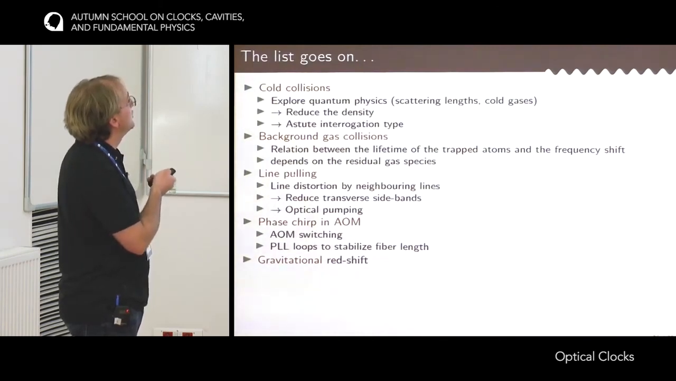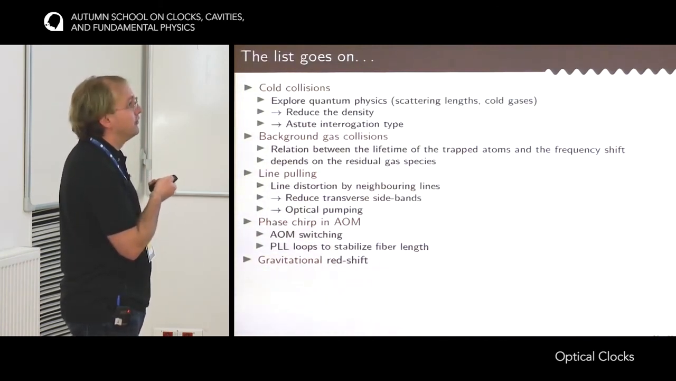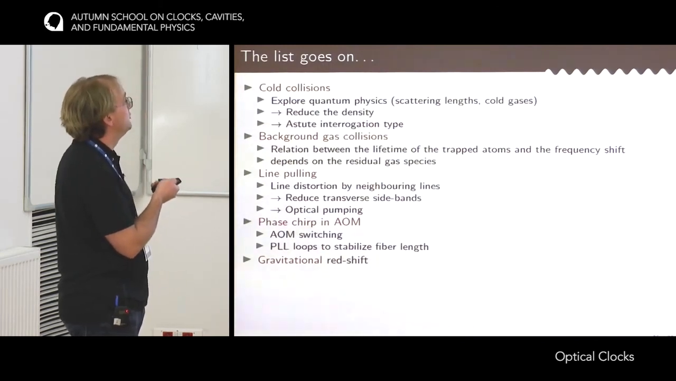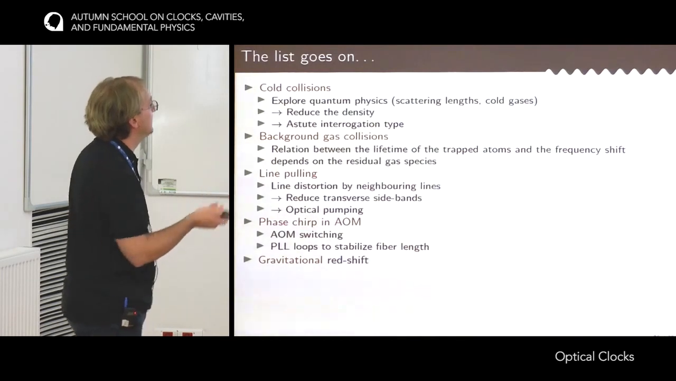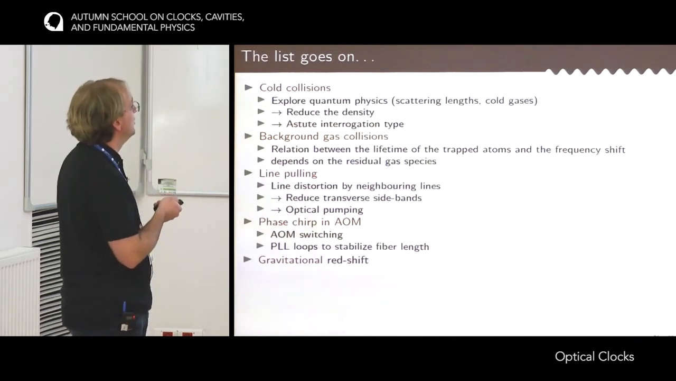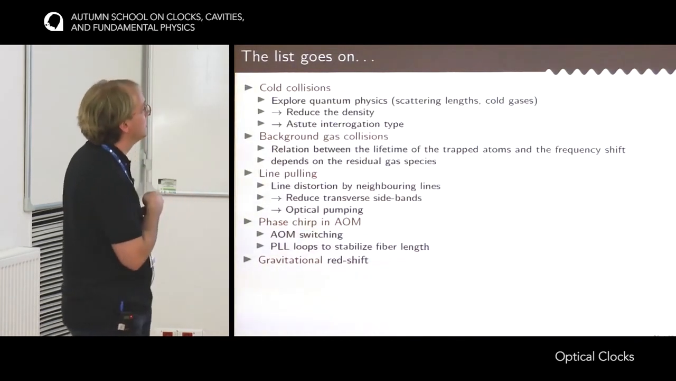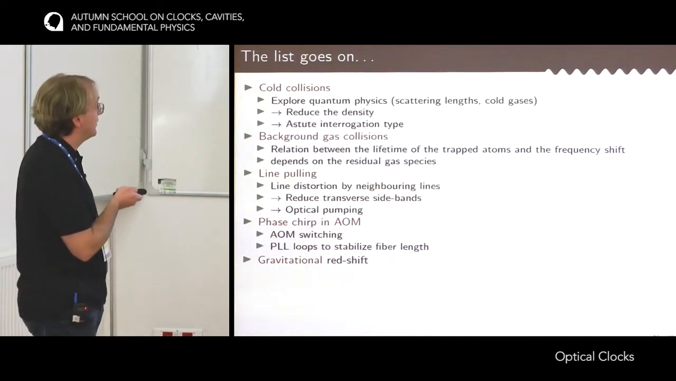Then you have some technical effects, so some line pulling due to the presence of nearby lines. You also have to consider phase chirp in the acousto-optic modulator. When you switch on the AOMs to drive the clock transition, there is some thermal effect in the AOMs that introduces some phase shift. You have to measure the height of the clock in order to estimate the gravitational redshift and so on.